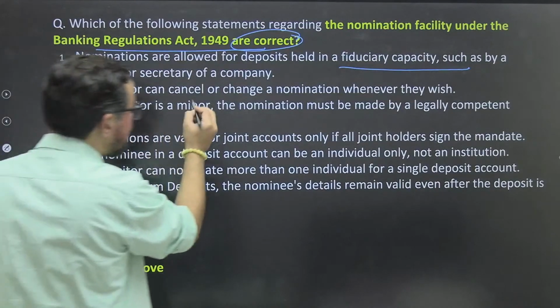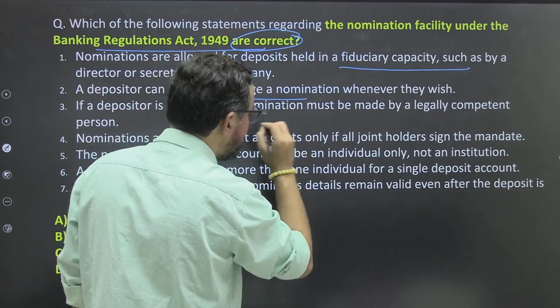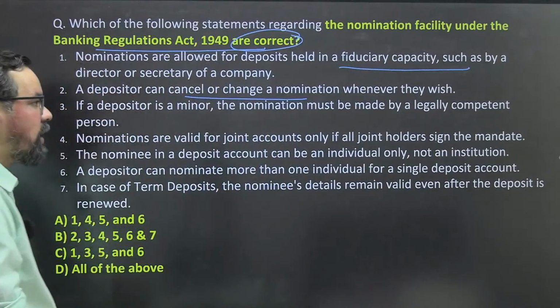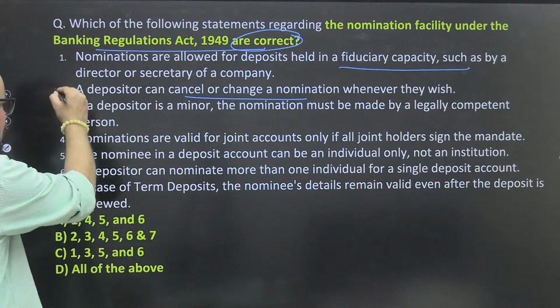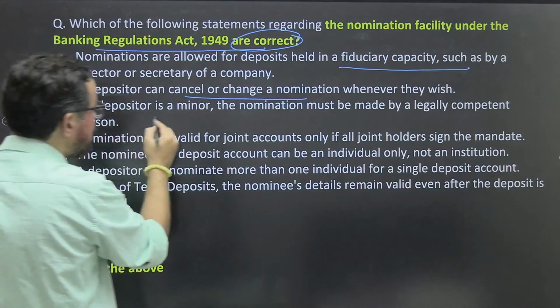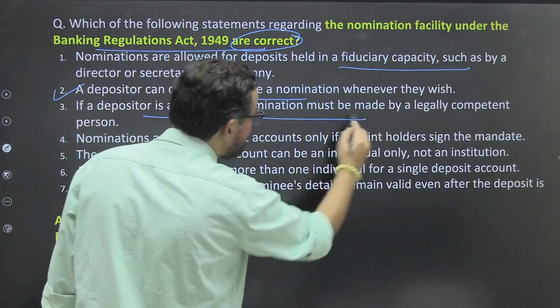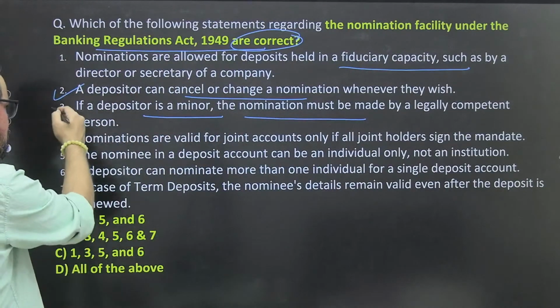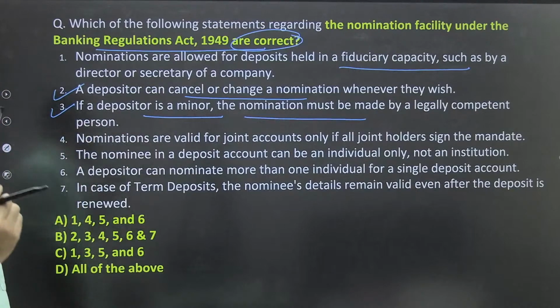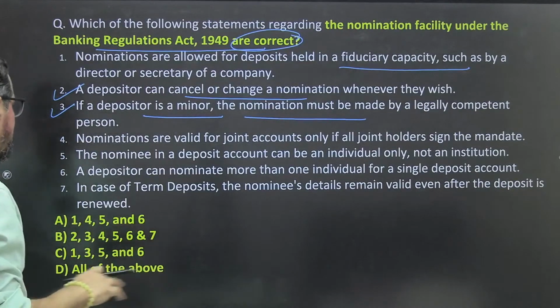Depositors can cancel or change a nomination whenever they wish. This is 100% true. If a depositor is a minor, the nomination must be made by a legally competent person. This is like their blood relations, such as mother, father, or brothers.